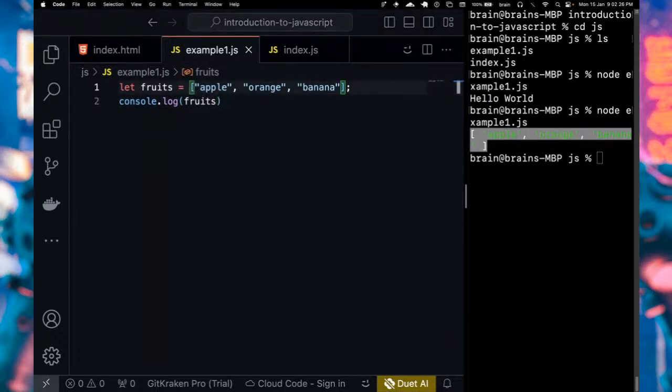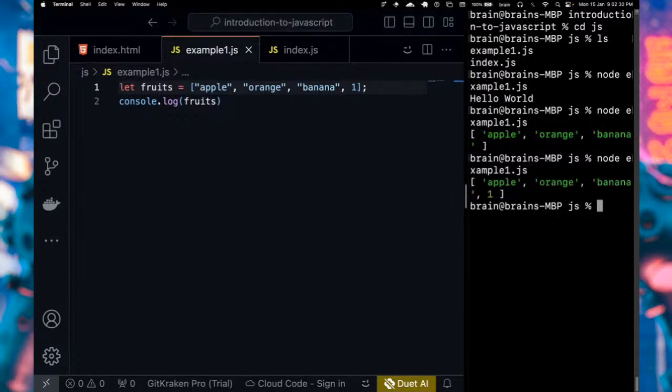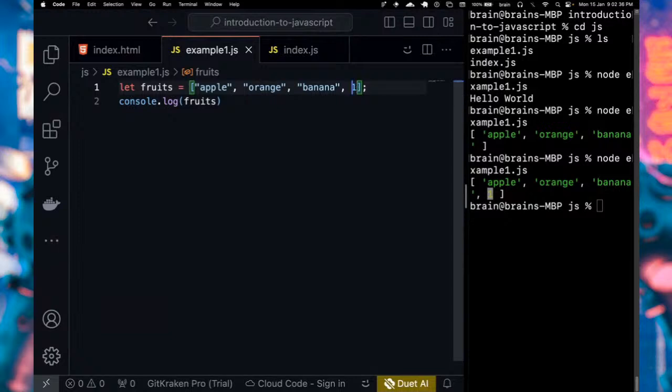Yes, we can also extend this to add more. So just take a look at this. If I run this, you see we can also include a number. So yes, we can have different data types saved into an array. We can have a number, a floating point or decimal number. We can even have an object stored inside an array. So you can store different types of values inside an array. We're going to cover this in the next class.